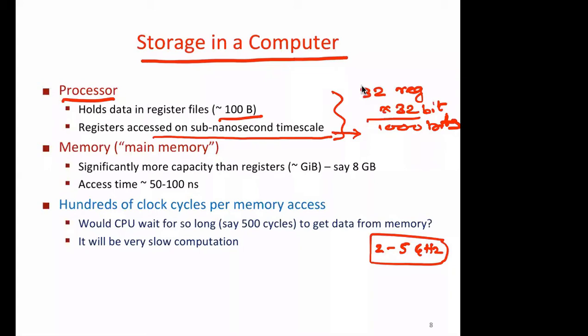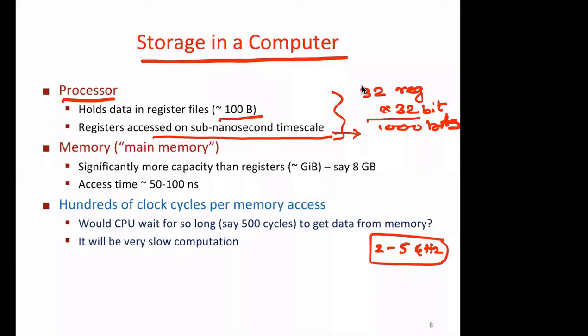If we have too few, then we have to keep the data all the time in main memory, and the cost in terms of access speed will be very, very slow. And if there are too many, there is no advantage, because when programs are in execution, not all the registers will be used all the time.